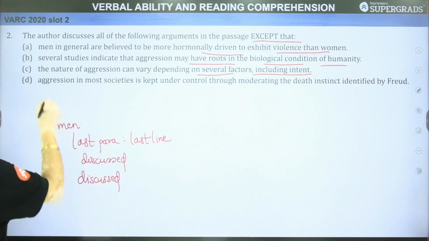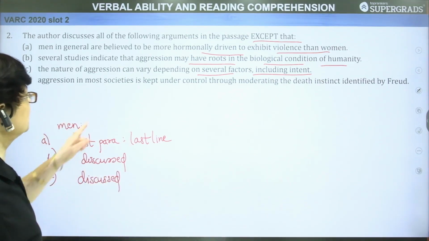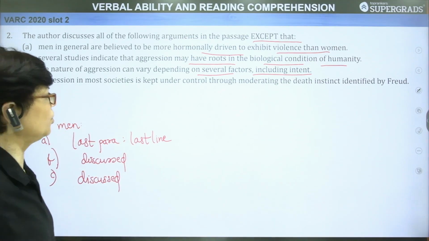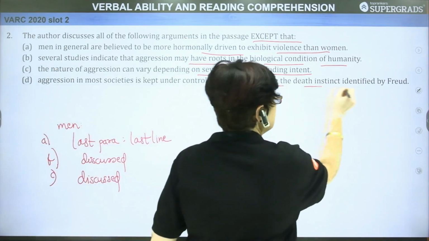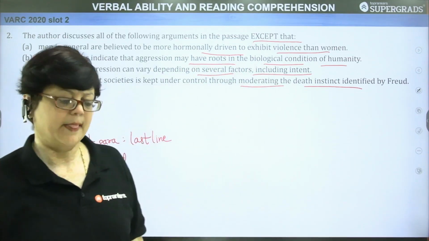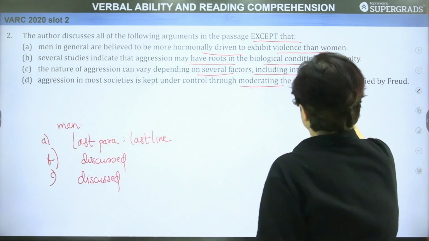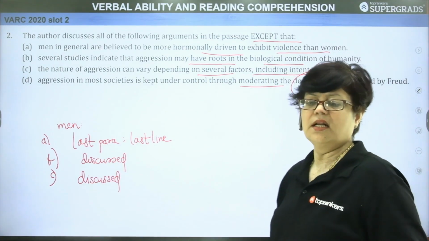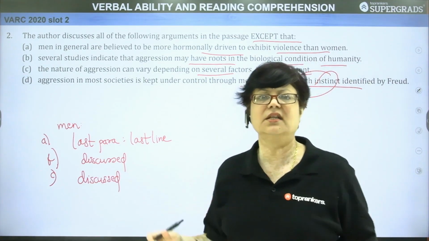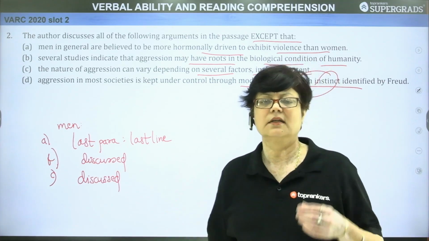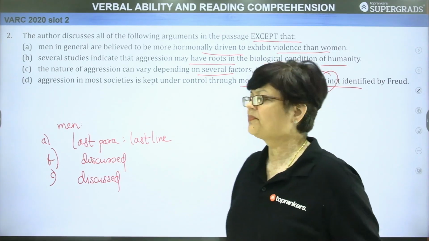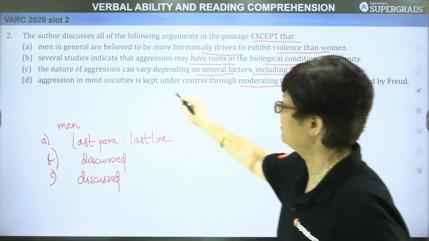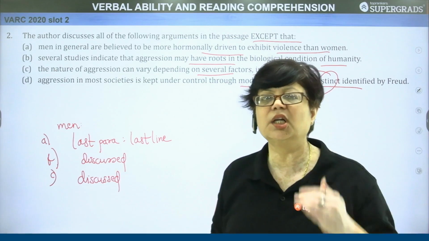Now, let us examine option D. Aggression in most societies is kept under control through moderating the death instinct identified by Freud. Now, this has clearly been mentioned about the death instinct, which was a part of the major theory of this eminent psychologist. But then there is no mention of keeping this aggression under control.